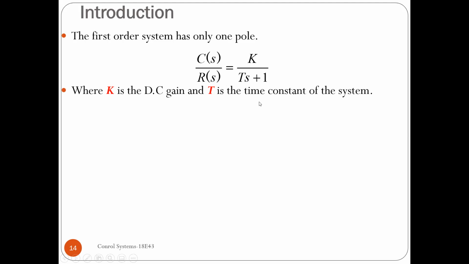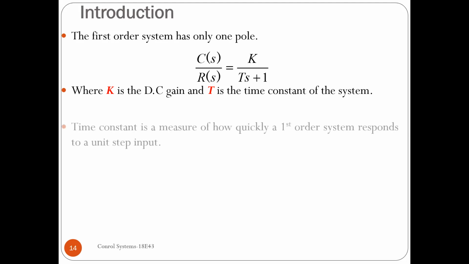What is the time constant? Time constant is an estimation which tells us how quickly the system attains the final value, how quickly the output rises, or how quickly the output can attain a steady state. That is what this capital T, the time constant, will give.